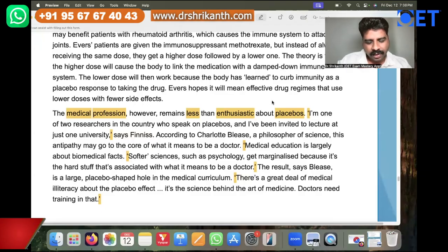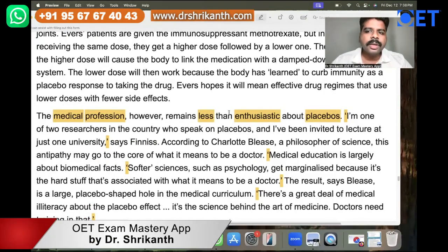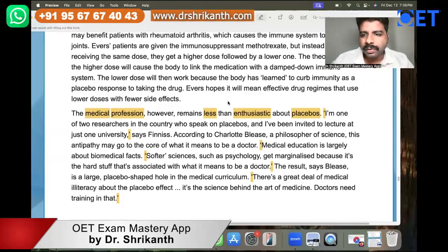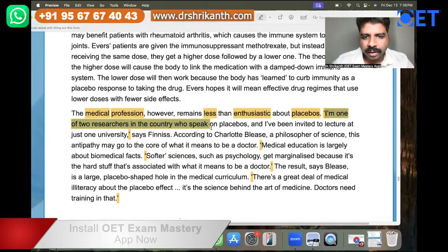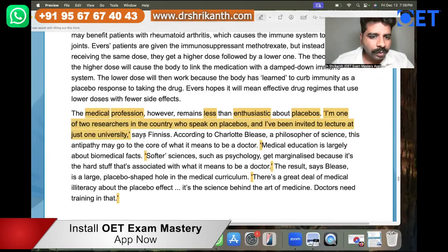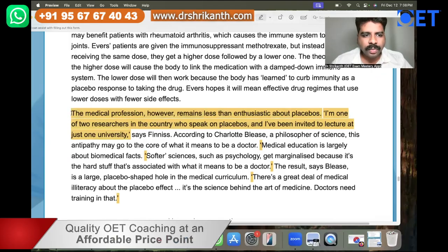The reason why some sentences are in inverted commas is because those words are not the words of the writer. For example, "I am one of the two researchers in the country who speak on placebos, and I have been invited to lecture at just one university." As you can see, this sentence has been written in quotation marks.